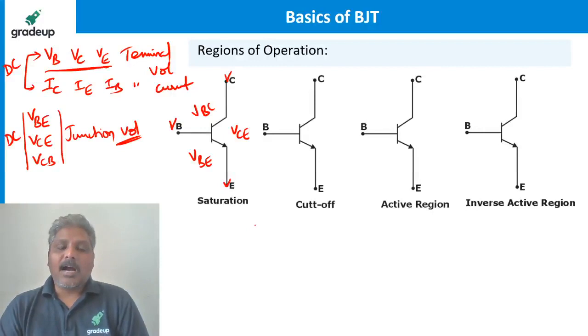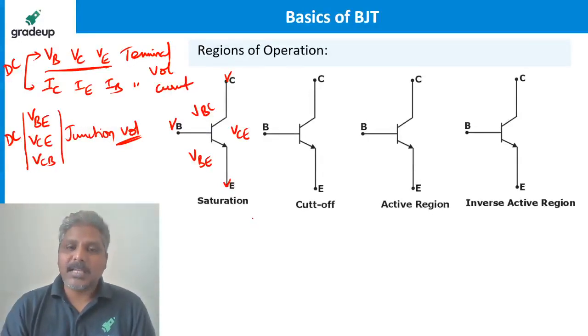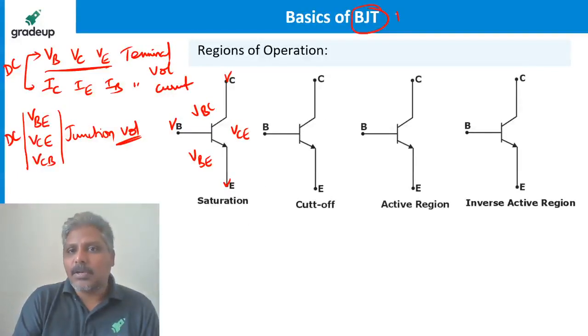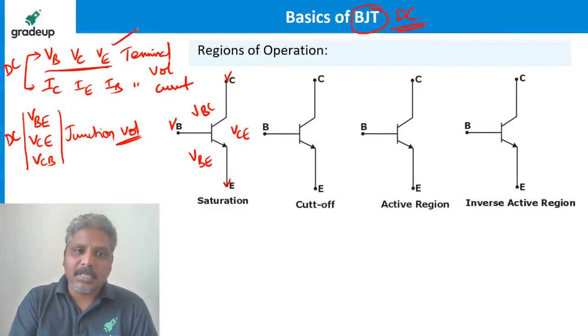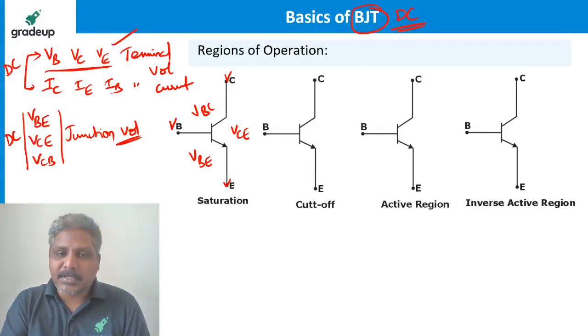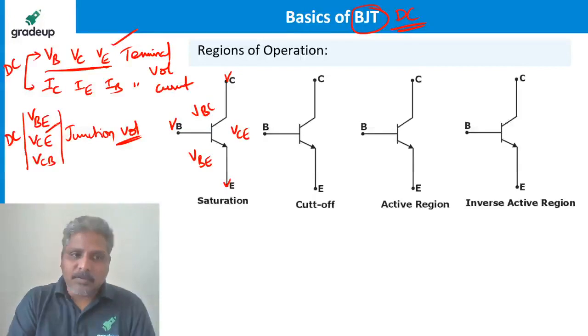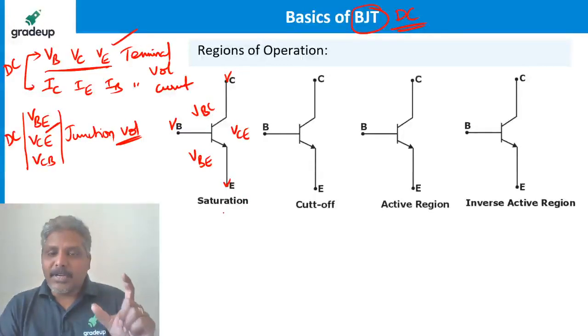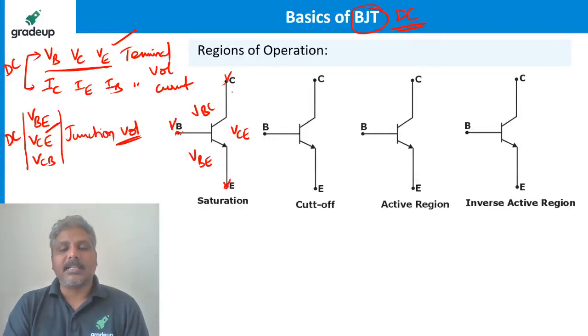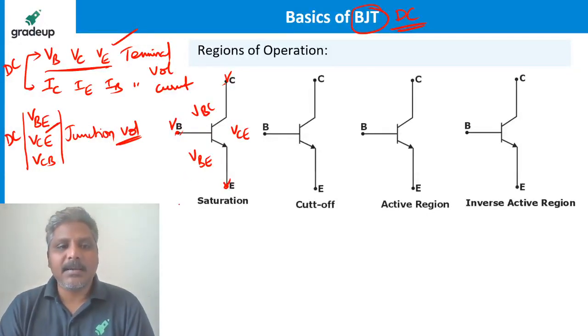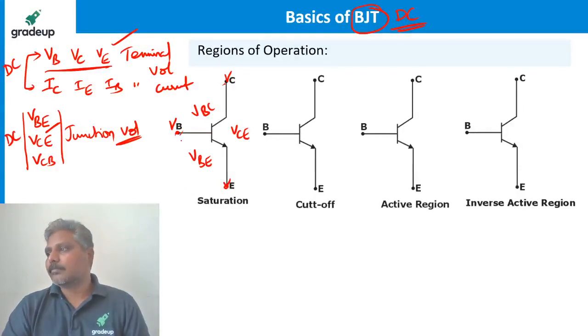How to represent the AC voltages and AC currents? When I talk about AC, I'll tell you, not now. So far, I am dealing with BJT only with DC. Remember, these terminal voltages are always with respect to ground. These are called junction voltages, which is between two terminals. Between base and emitter, we call it VBE. Between base and collector, we call it VBC. Is it clear? Always remember like that.